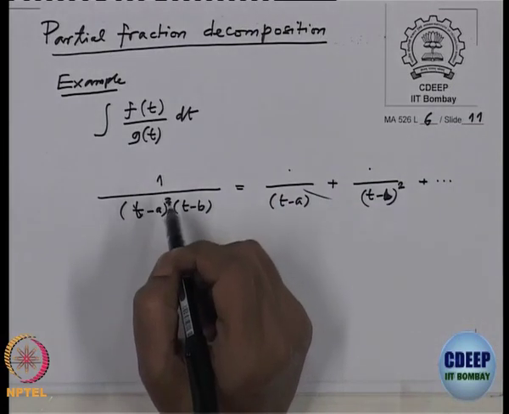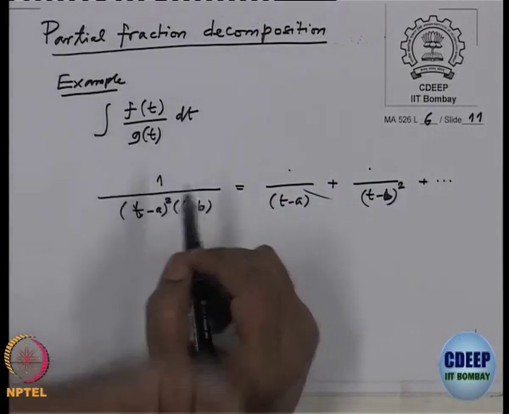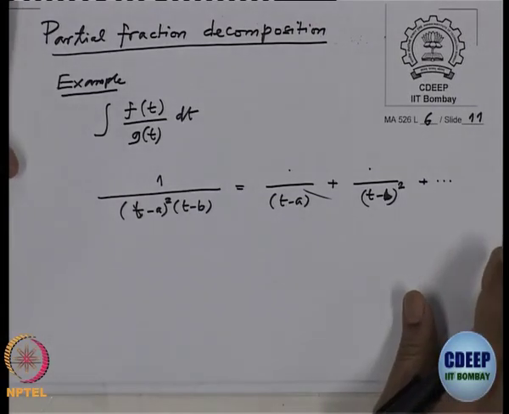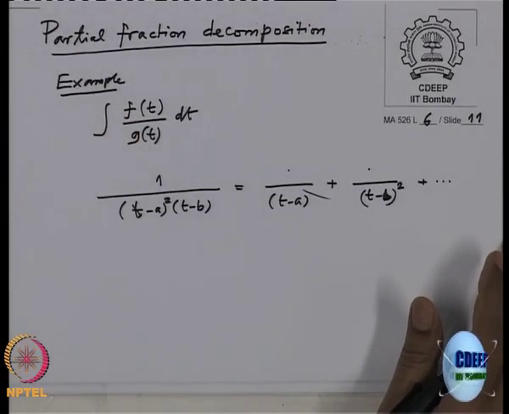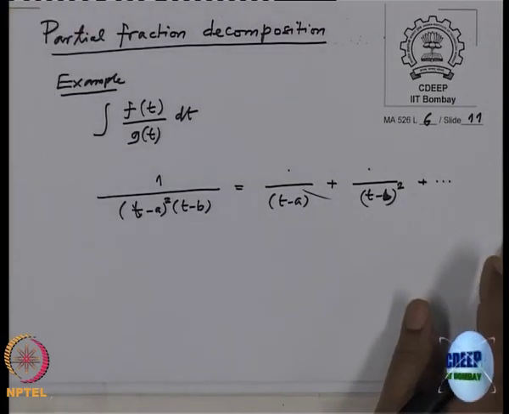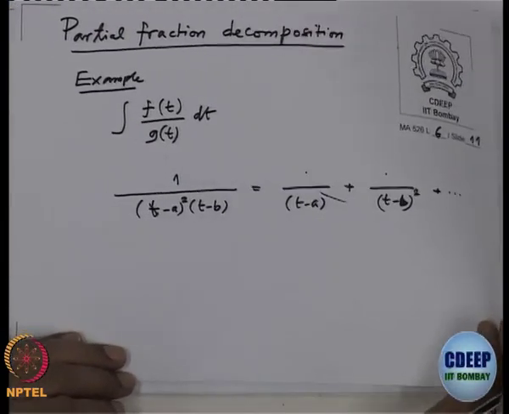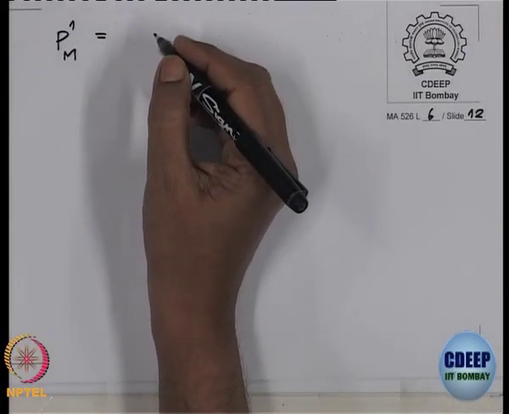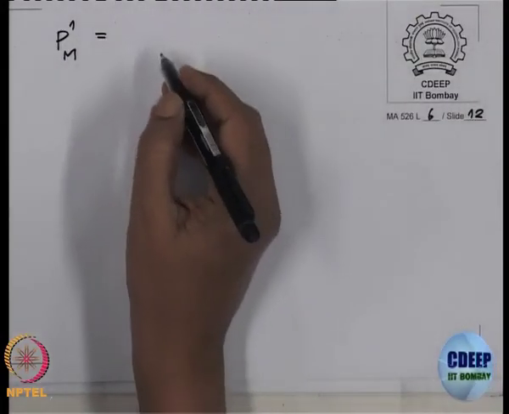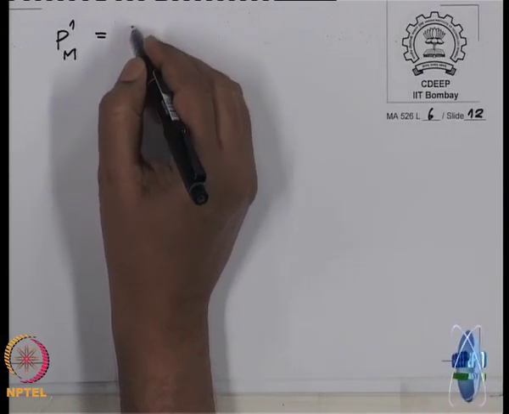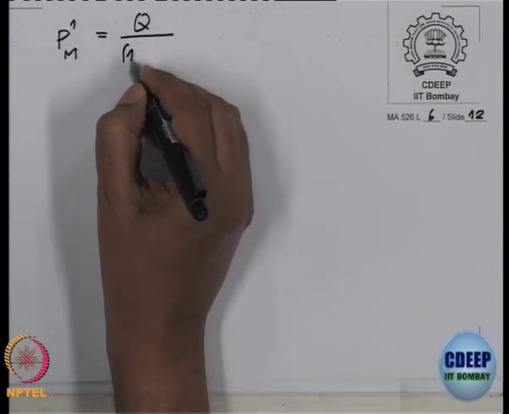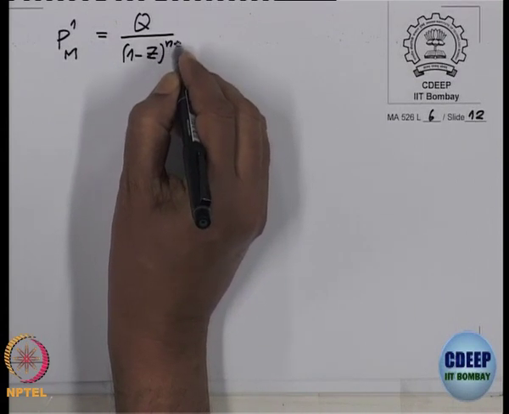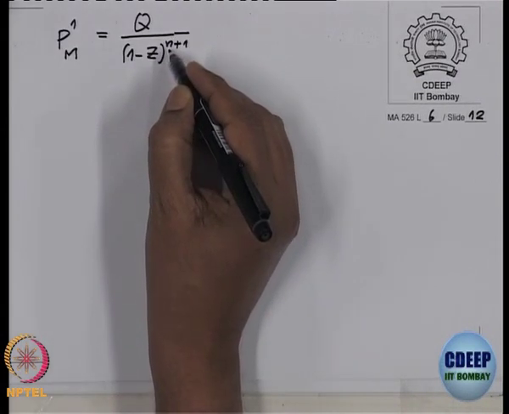Fundamental theorem of algebra for reals: every polynomial with real coefficients splits into linear and quadratic factors. So this is what we are going to imitate for this rational function P_m. What will happen then? We have this P1m and we have written it like q by (1 minus z) power n plus 1, and remember this n is the number of algebra generators for